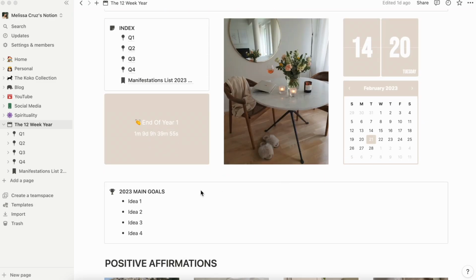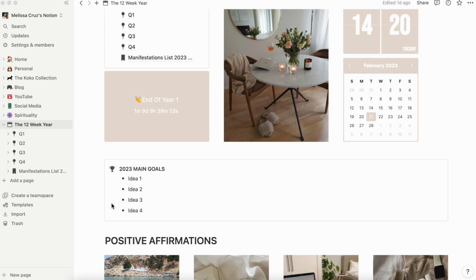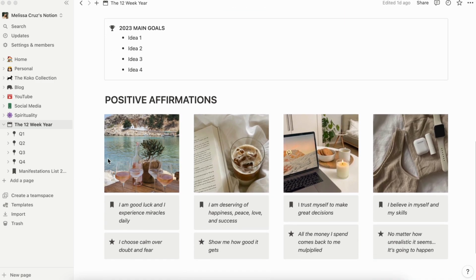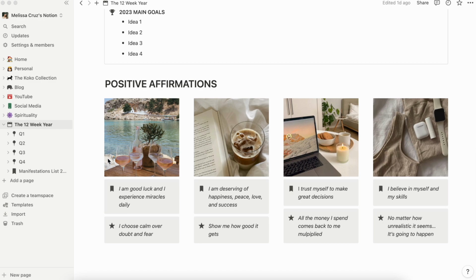I also added a section for the main goals of the year, so you constantly see what you want to manifest. I also added some positive affirmations because we all have rough days and we need something that can make us feel a little better.